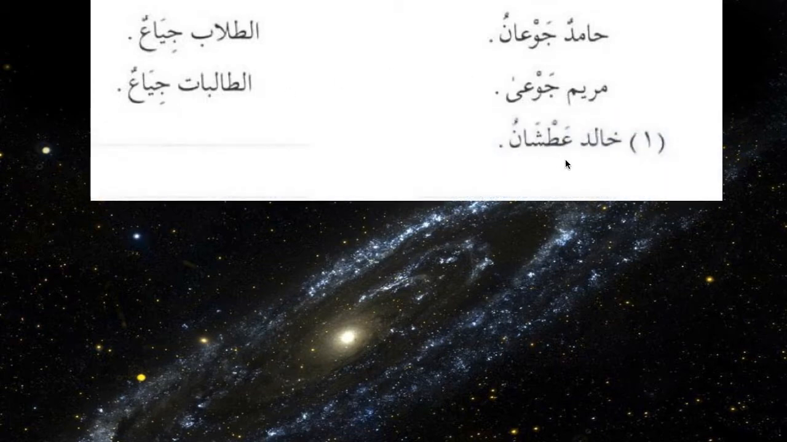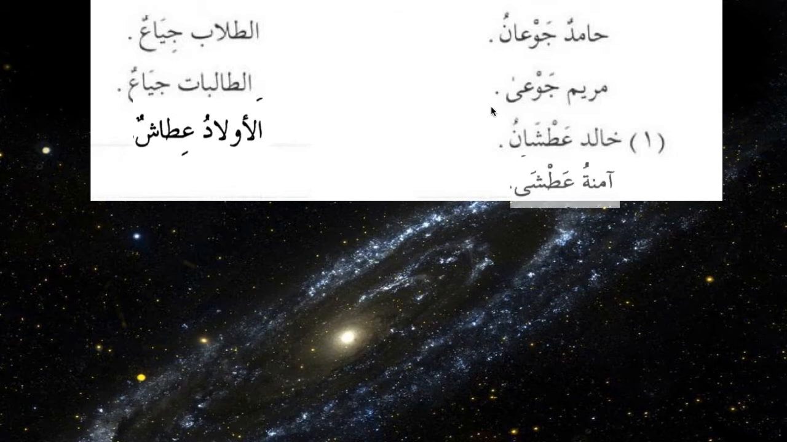So then we have Khalidun atshanu. So what will be the plural? So for example, al-awladu 'itashun. So we say fi'alun, 'itashun. So if we say Aminatu atsha, it is fa'la, and al-banatu 'itashun. So for both masculine and feminine it is the same pattern, fi'alun.